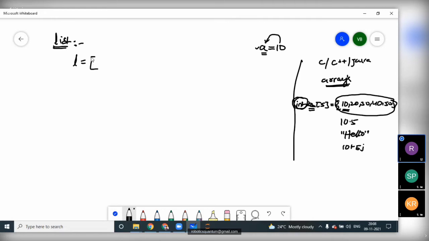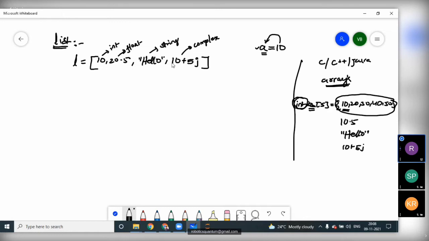So L = [10, 20.5, 'hello', 10+5j]. Here we gave different data types of elements enclosed in square brackets, held by a single variable L. Here 10 is an integer, 20.5 is a float, hello is a string, and 10+5j is a complex data type.